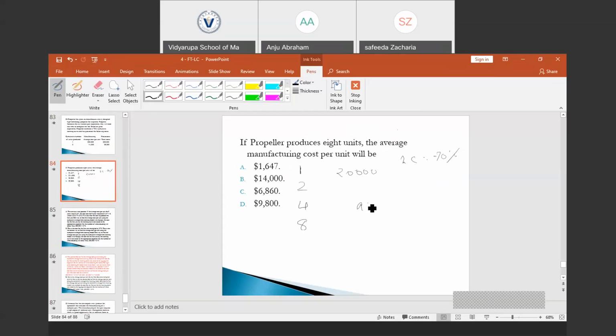The average cost would be A into learning curve rate raised to N, where A is the cost required to produce the first unit, that is 20,000, into learning curve 0.7 raised to the number of doublings, 1, 2, and 3, that is 0.7 raised to 3. So 0.7 to the power of 3 would be 0.343 into 20,000 would be 6860. The answer is option C, 6860.